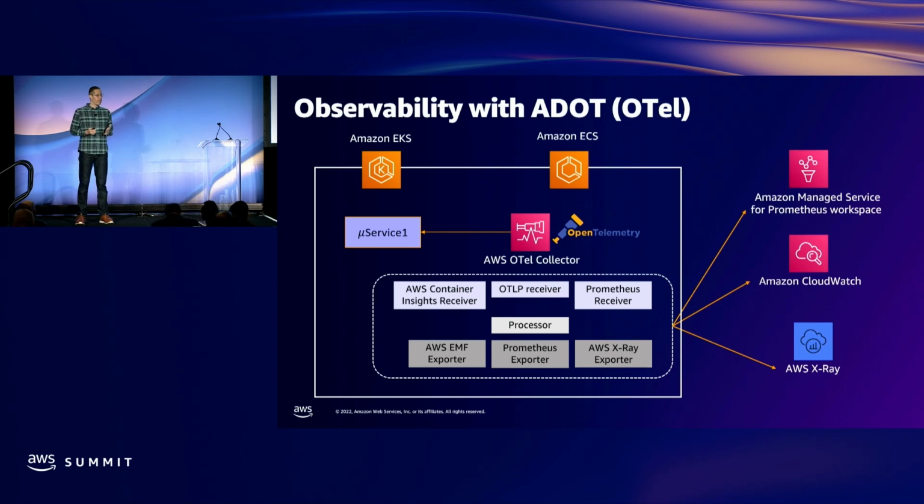And I mentioned before, right, the benefit here is you don't have to install all these other agents from different vendors. The collector is also the default location for telemetry data if you end up instrumenting using any of the OpenTelemetry APIs.